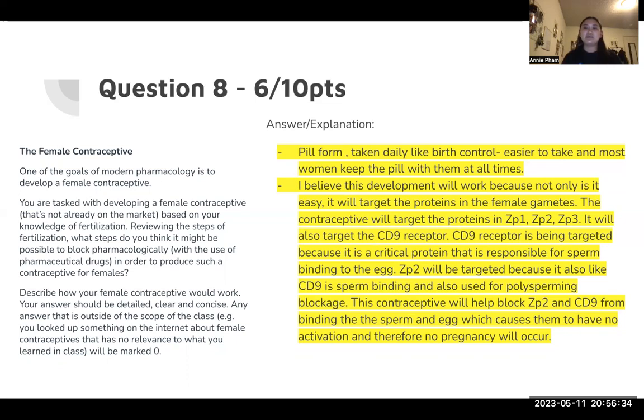The CD9 receptor is targeted because it's a protein responsible for the sperm binding to the egg, like we talked about in previous problems. ZP2 would be targeted because, like CD9, it is involved in sperm binding and also used for polyspermy blockage. So this pill will block those proteins from binding the egg and sperm. Without those, there would be no activation and no pregnancy will occur. That way, this pill will work.